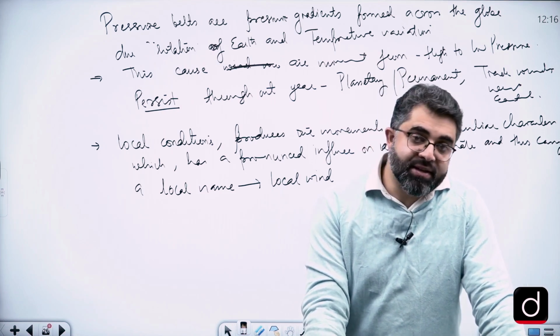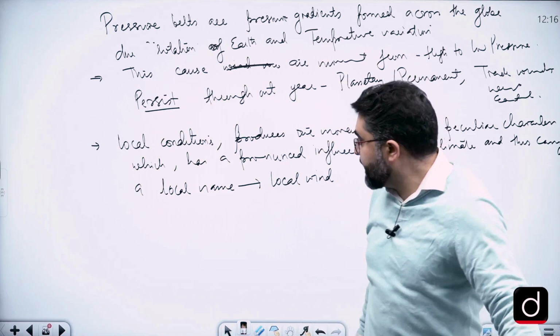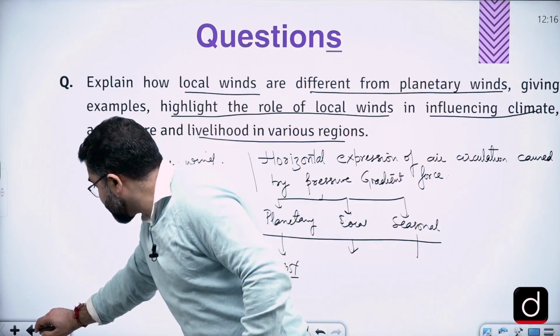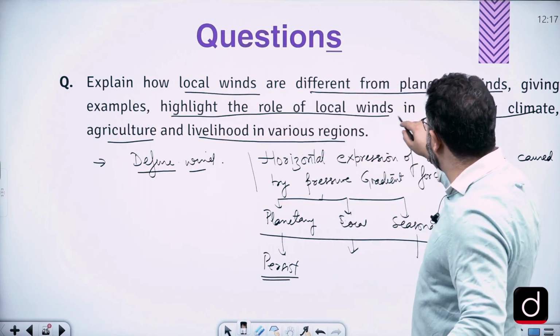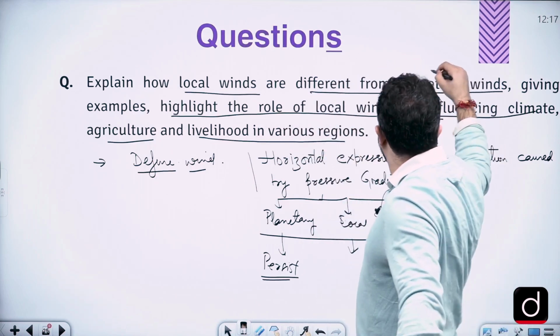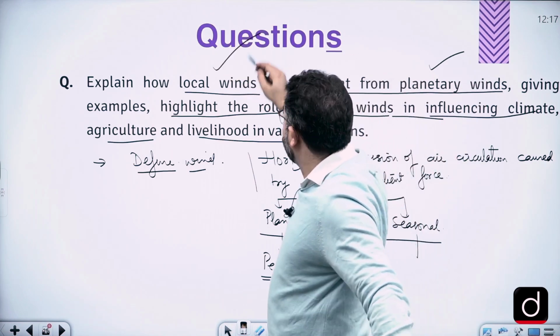From here we need to understand examples, because the question demands something detailed. What is the question demanding? The question says to highlight the role of local winds. We have defined planetary winds, we have defined local winds.